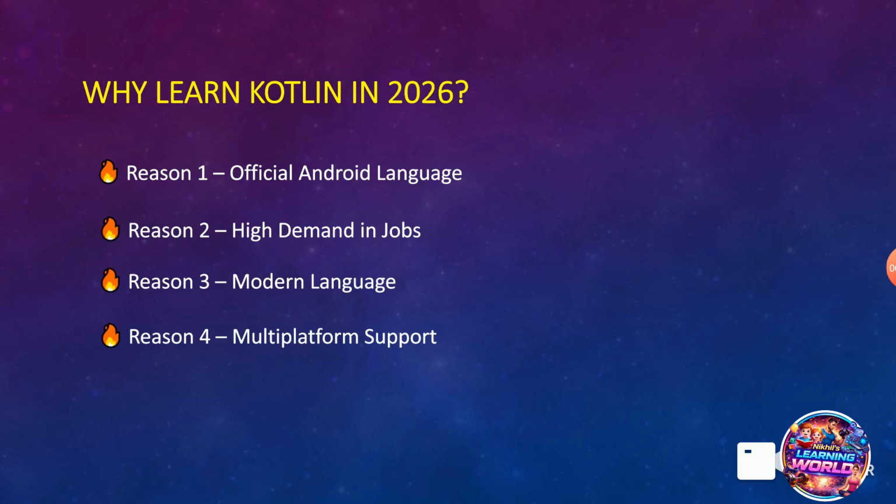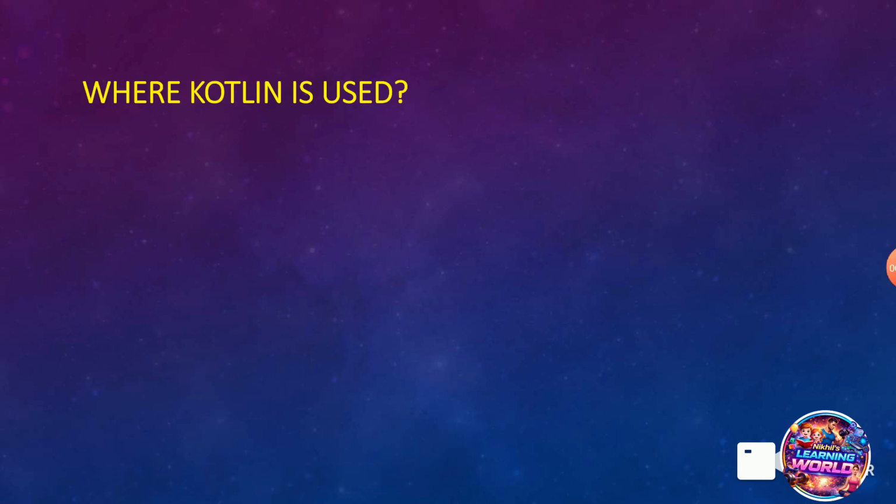Kotlin nowadays supports multi-platform development. That means you can build backends using Ktor or Spring Boot, web apps, desktop apps and iOS apps using Kotlin Multiplatform. So learning Kotlin gives you multiple career opportunities.